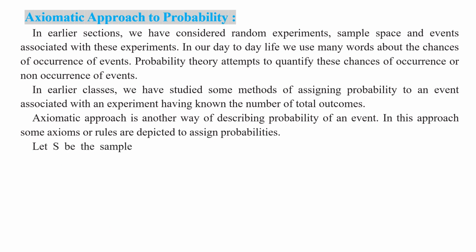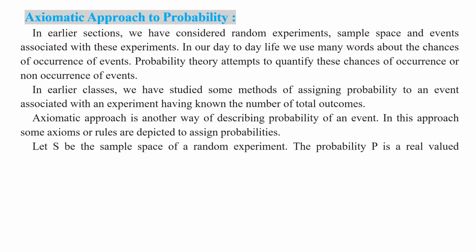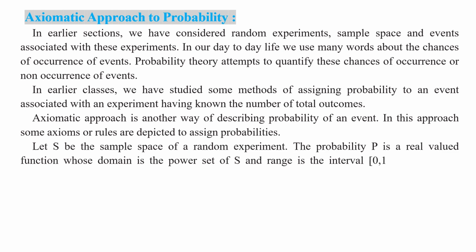Let S be the sample space of a random experiment. The probability P is a real valued function whose domain is the power set of S and whose range is the closed interval [0, 1], satisfying the following axioms.